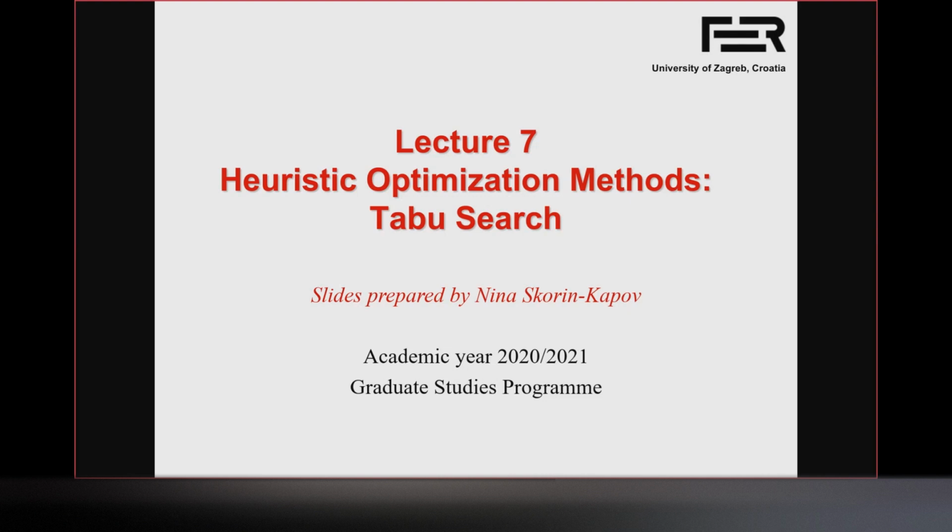So actually the main idea is simple. We use something called a memory structure to force the search to explore new areas of the search space. So we memorize some solutions that have recently been visited, and they become taboo. Taboo means forbidden. So when we select the next solution, we can search again the neighborhood, but certain solutions that we've previously visited are forbidden.